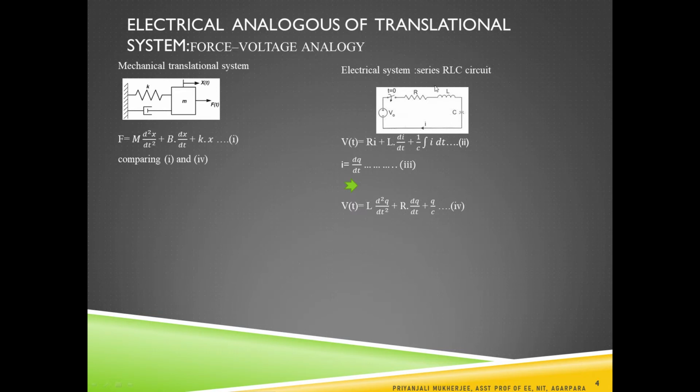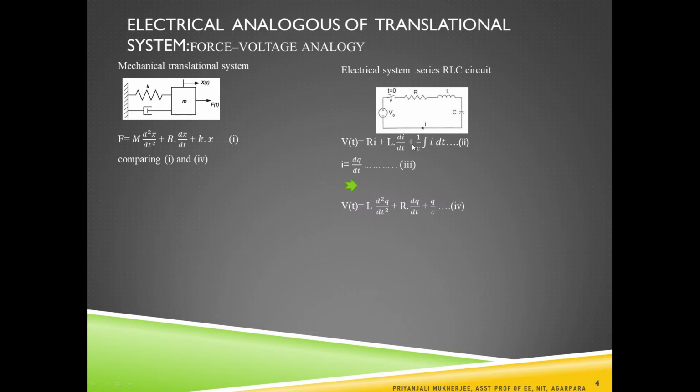Now, for the electrical system, as we are finding the force voltage analogy, here we are getting the force equation, and for the voltage equation, we are considering a series RLC circuit. In the series RLC circuit, R, L and C are connected in series with the supply voltage V, and current i is flowing through the circuit. If we apply KVL in this loop, then the supply voltage V equals the drop across R plus the drop across L plus the drop across C.